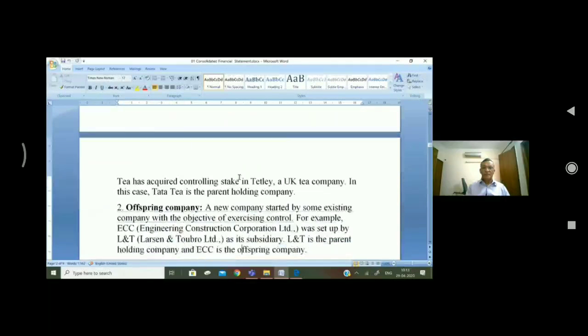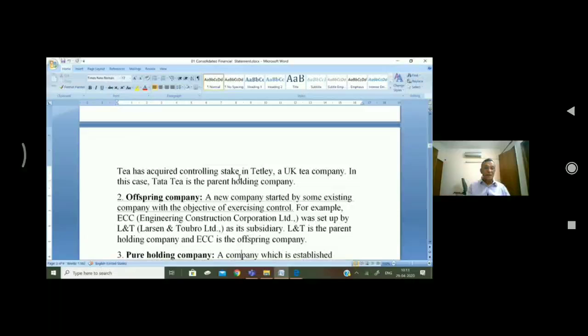For example, Tata Tea has acquired a controlling stake in Tetley, a UK tea company. So in this case, Tata Tea will be the parent or holding company and Tetley will be known as the subsidiary company.